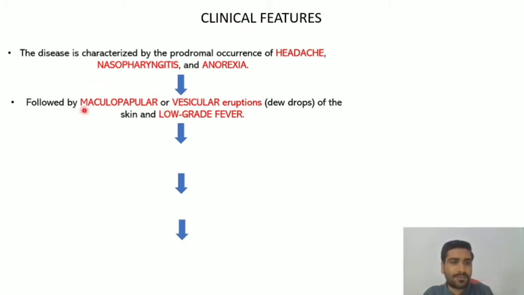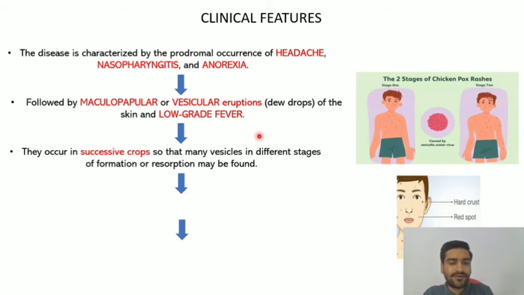So it may lead to maculopapular, or you can just say vesicular eruptions on the skin, along with which the child may have low grade fever. Now these vesicles are going to occur in successive crops. That means all the vesicles are not going to occur at a single time. At some part of the body the vesicles will start forming today, after 2-3 days in another part of the body. So it is going to act successively.